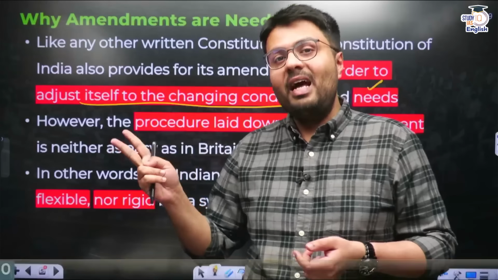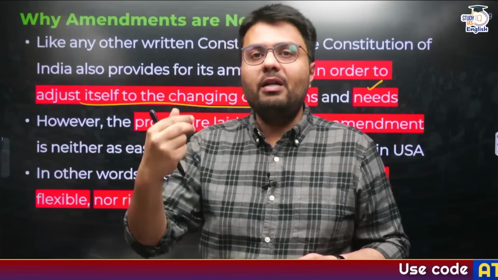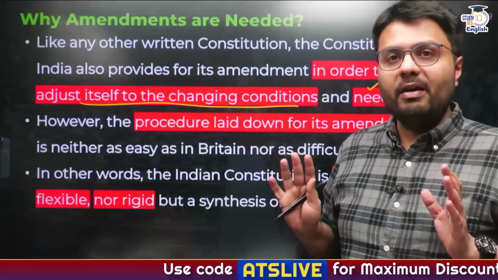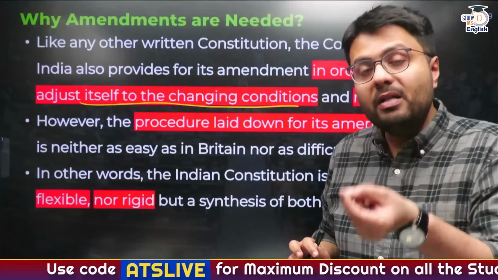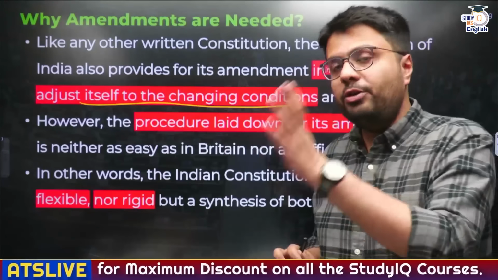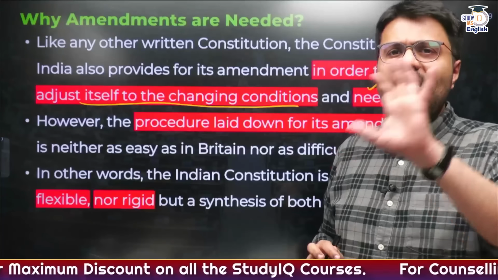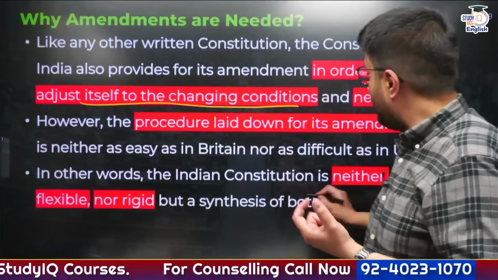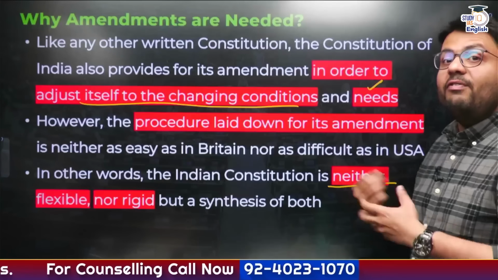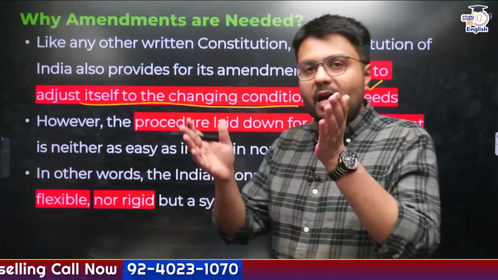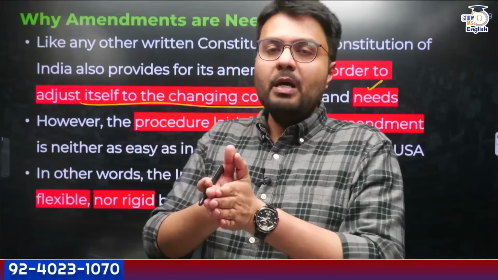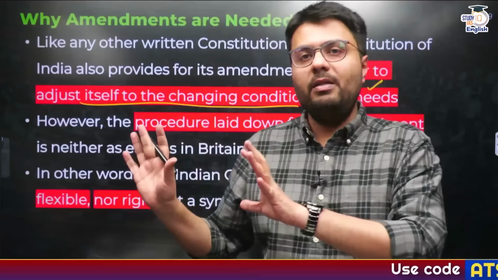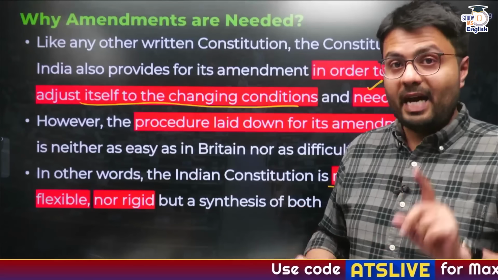But on the other hand, it should be rigid enough so that no amendment can be done without thorough thinking. No amendment can be done impulsively; it should be done with a fairly strict procedure. That is why, in the Indian Constitution, the amendment process is neither very flexible nor very rigid, rather it is a combination of both. Why am I saying it is neither rigid nor flexible? You'll understand when we cover this video in its entirety.